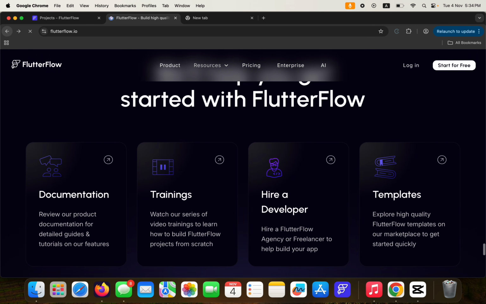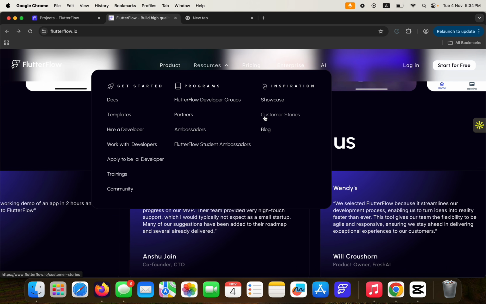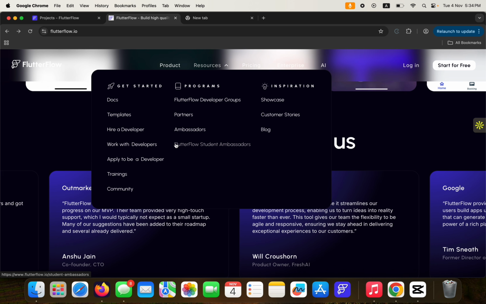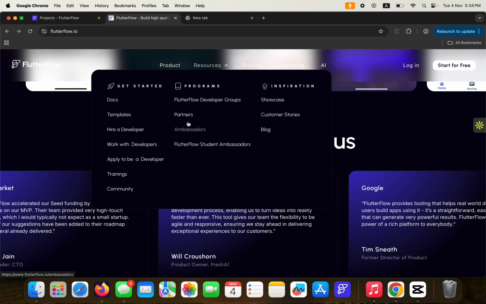All right, so let's go back here and look at some other things. So you can showcase your application. Okay, this is the showcase of applications made there, customer stories, and then the blog. Then this is FlutterFlow student ambassadors, and then this is like the general ambassadors too and partners.